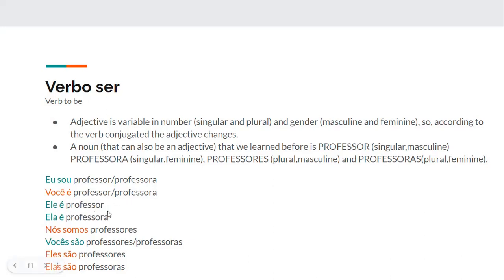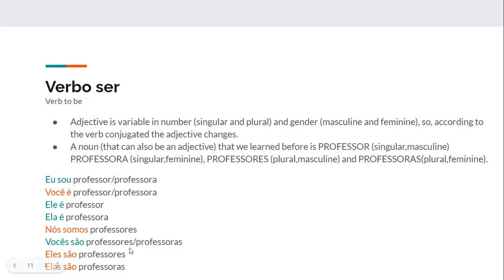Ele é professor, he is a teacher, so professor for singular and masculine, and because here the subject is he, that's why we are using professor. In this case, ela é professora, so she is a teacher. Professora, singular and feminine. Nós somos professores, so we are teachers. So nós, we, somos, we are, professores, so professores in the plural.